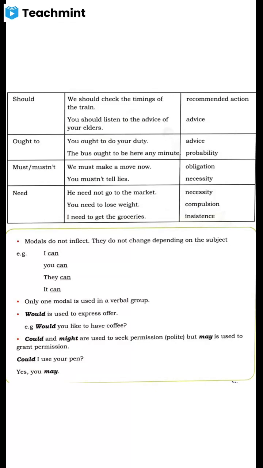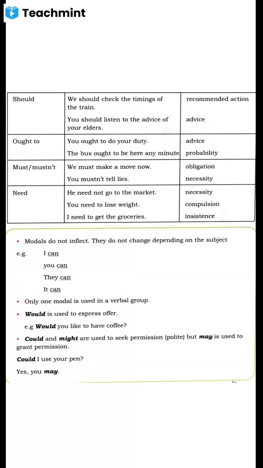So this is should. It is an advice, it's a recommended action. Got it? We should check the timings of the train. So this is the recommended action. It's the advice. That's why we can use should. You must show your identity card on demand. If someone is demanding it, you should show. You should never tell a lie. So it's advice.